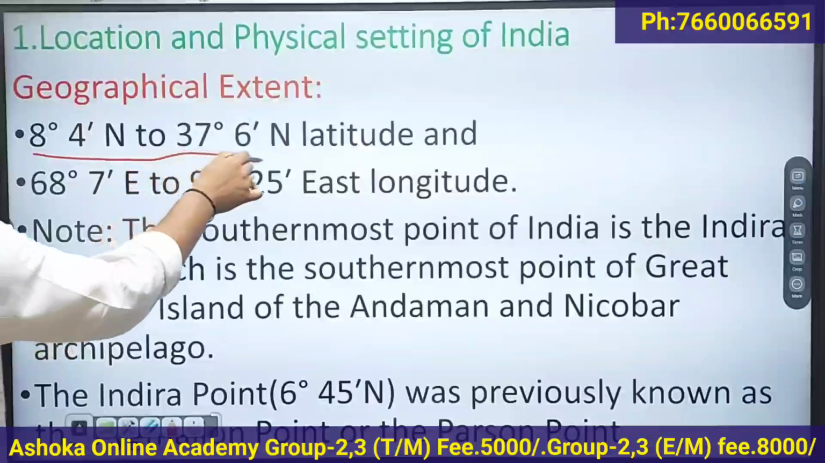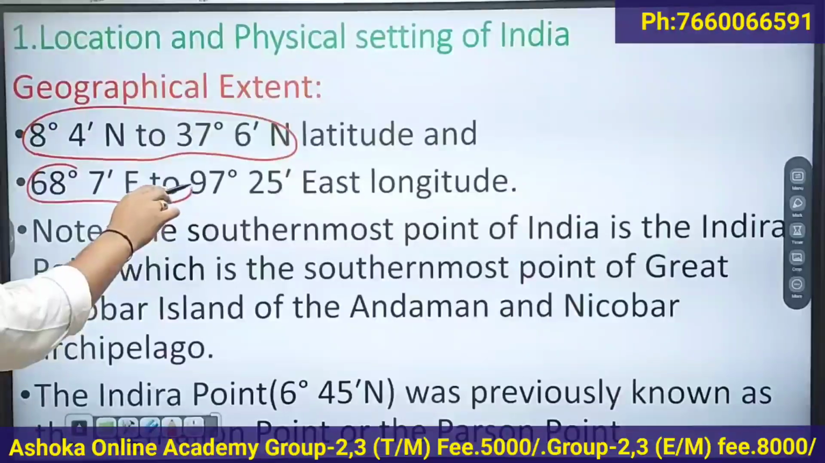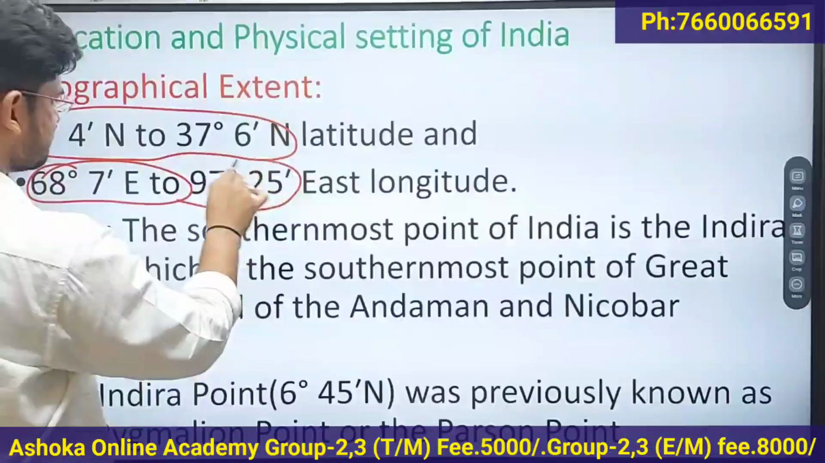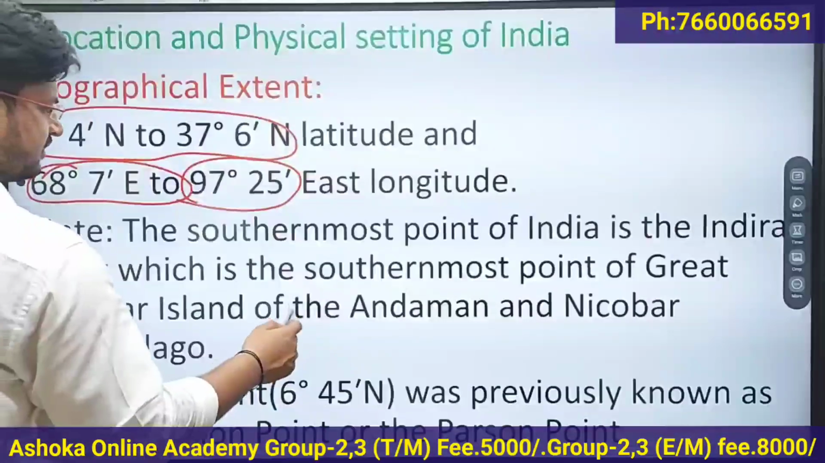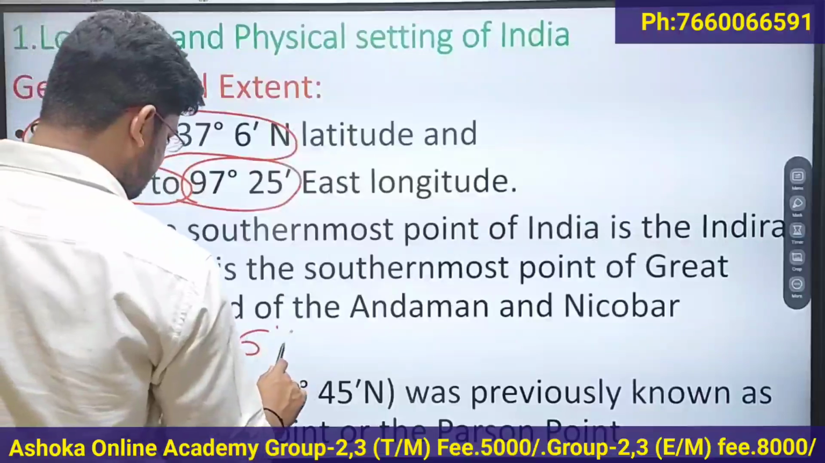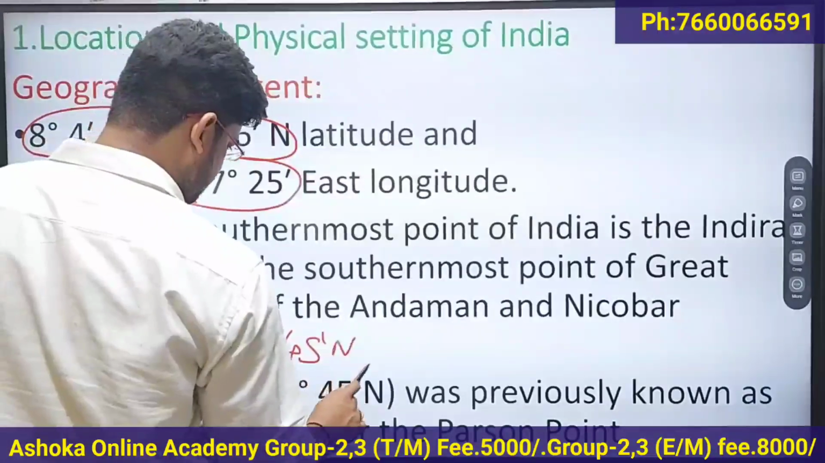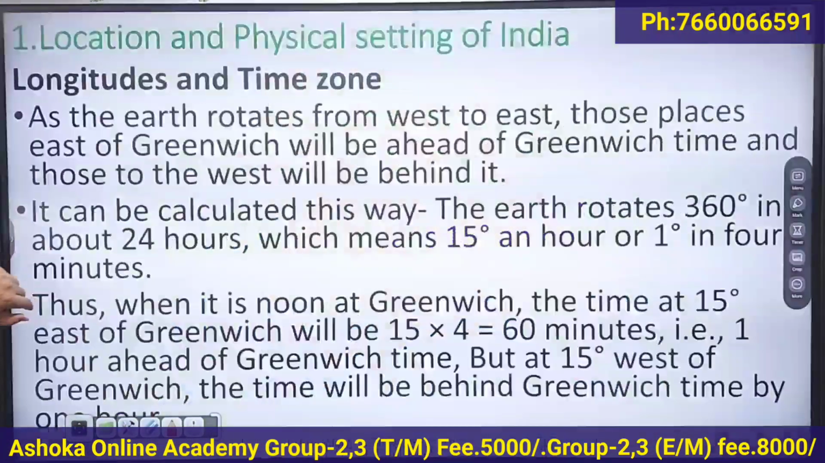8 degrees 4 minutes north to 37 degrees 6 minutes north latitude, and 67 degrees 7 minutes east to 97 degrees 25 minutes east longitude. Okay. So if you include the southernmost point of the Andaman Nicobar Islands, that is your Great Nicobar Island, then it is 6 degrees 45 minutes north. That is previously known as the Pygmalion Point. Clear?